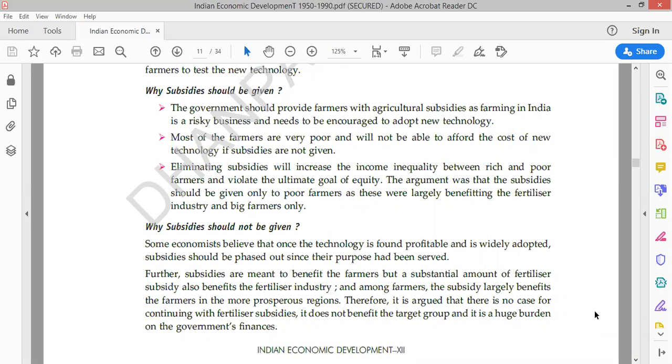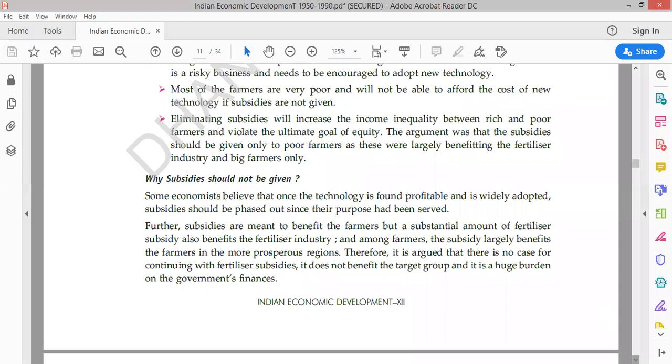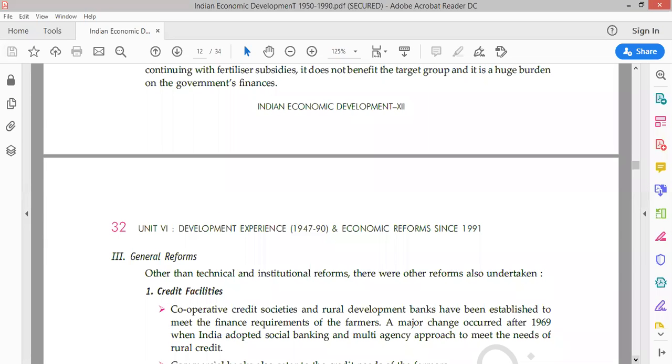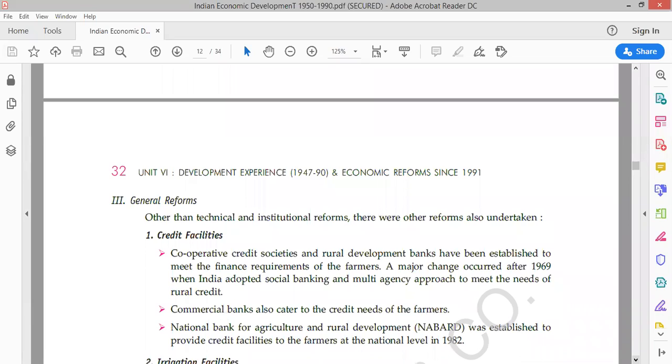So therefore we can say that whether subsidies should be given or not is basically a debate, but we can justify this debate by the pros and cons of these two situations. I hope I am clear. Debate over subsidies. We had to just study उस time पे जो debate हुई, we had to just study that debate only. Now moving further, last topic of this agriculture chapter, general reforms.